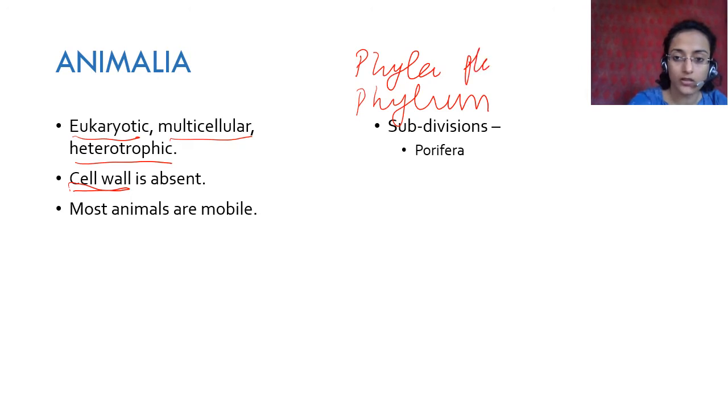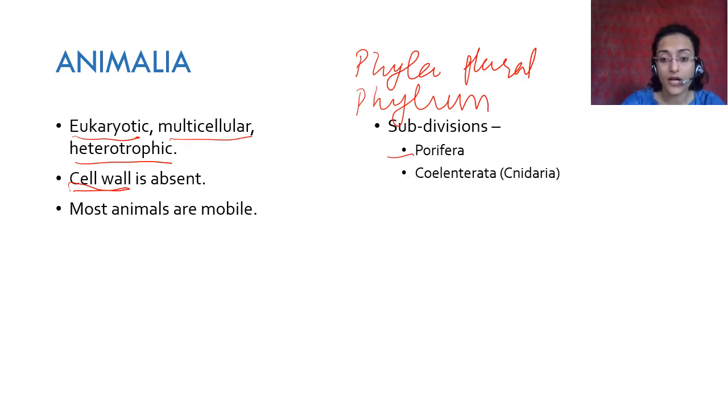This is plural. But if it's only one, for example, Porifera is a phylum, but all of these here will be phyla. Okay, so the subdivisions, the phyla, are Porifera, Coelenterata. Please remember this is called Coelenterata or Cnidaria. Here it is also called Cnidaria, but the C is silent here. So it is not Cnidaria, it is Nidaria. Okay, Porifera, Coelenterata,